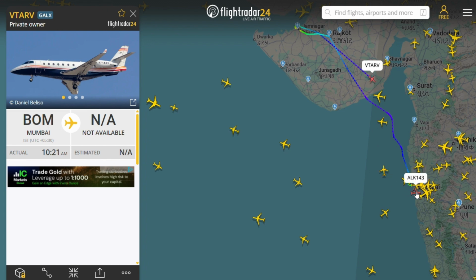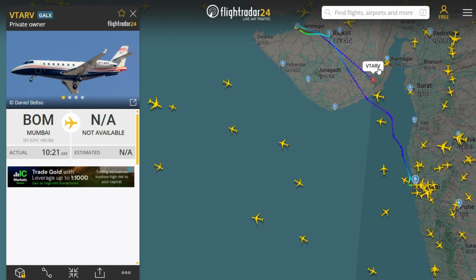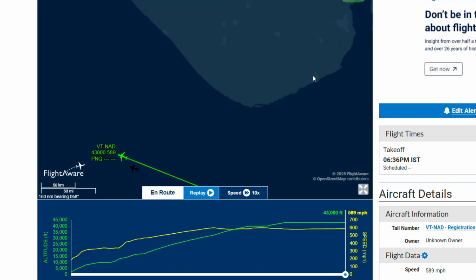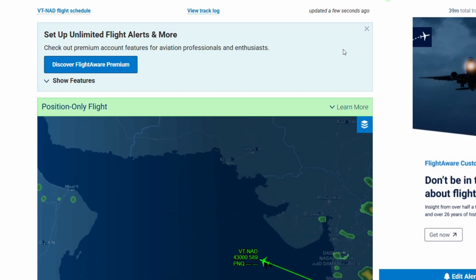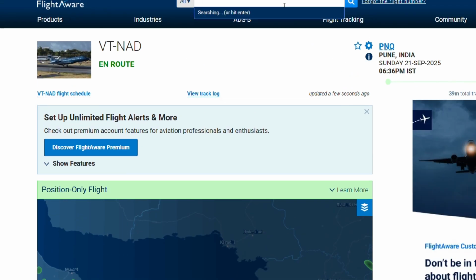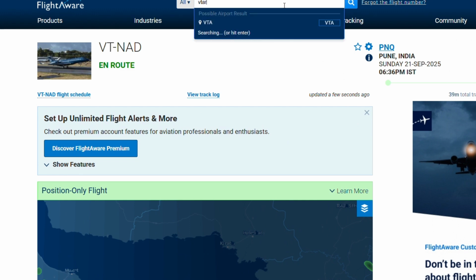It has just traveled from Bombay to Jamnagar and is back again. ARV. We will search this flight. VT-ARV.